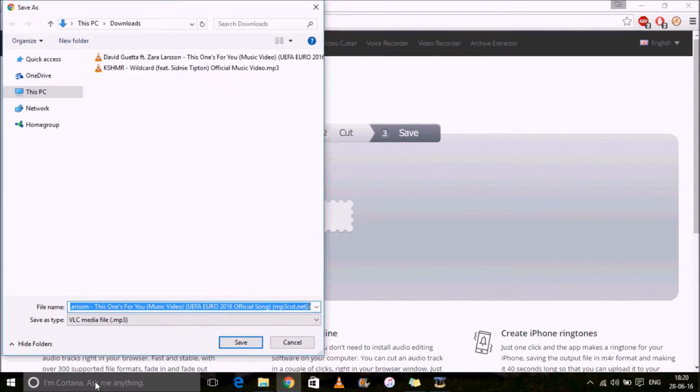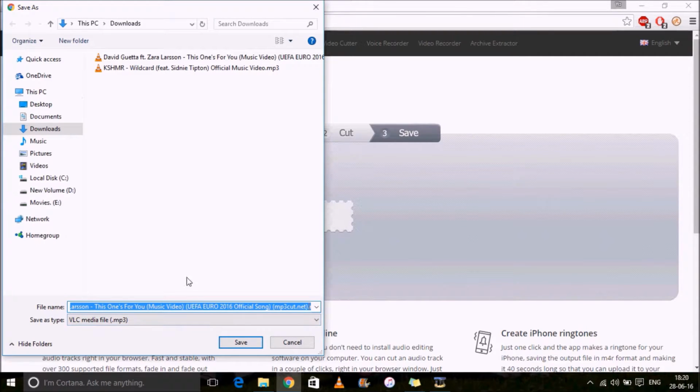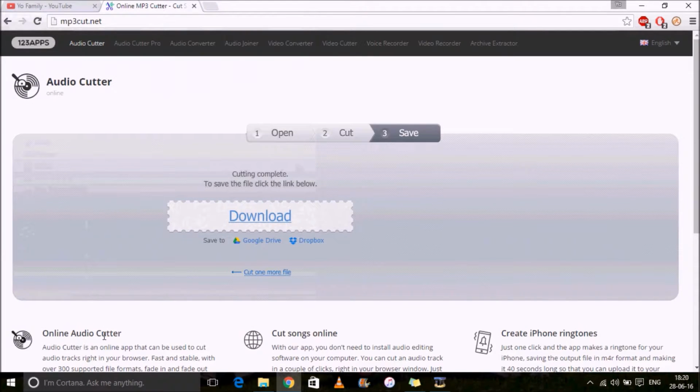It'll directly download. It'll ask where to download, but I'm just adding it so it does not replace. And yes, it has been downloaded.